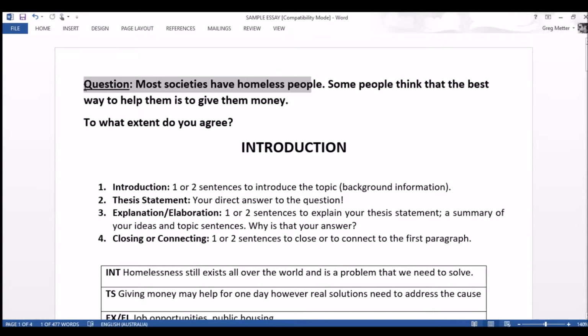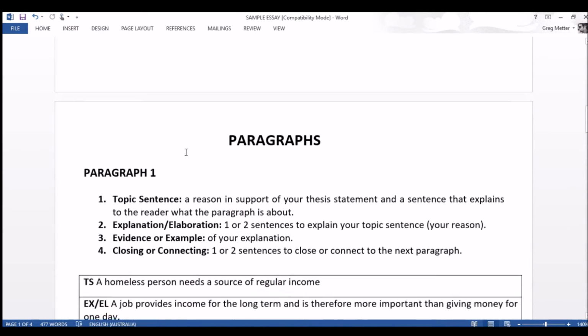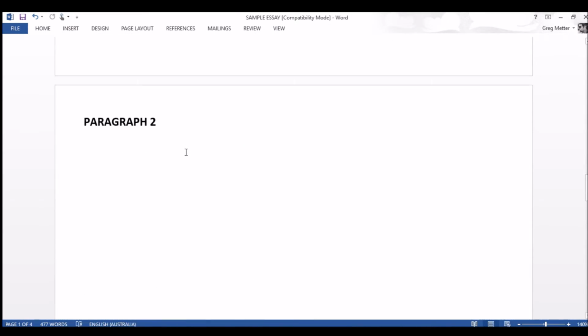Most societies have homeless people. Some people think that the best way to help them is to give them money. To what extent do you agree? Okay? Now, we have already completed our introduction and our first paragraph. So now we're going to move on to our second paragraph.